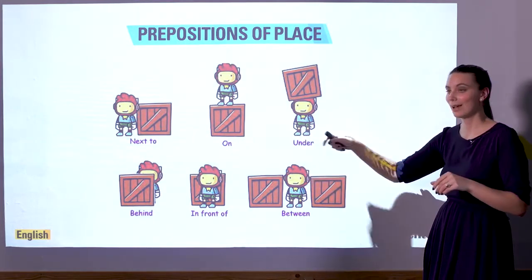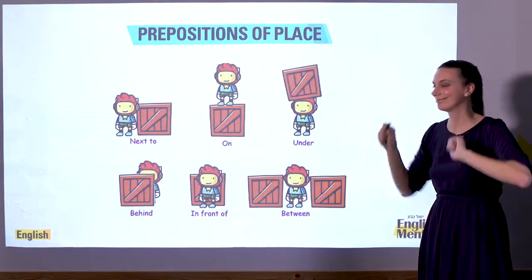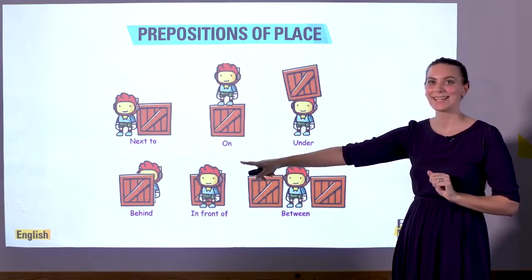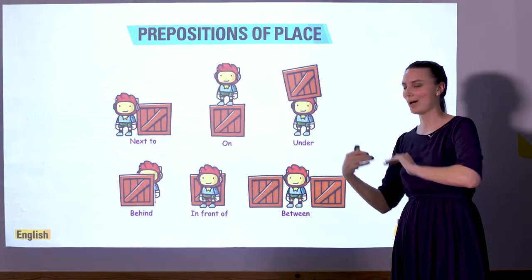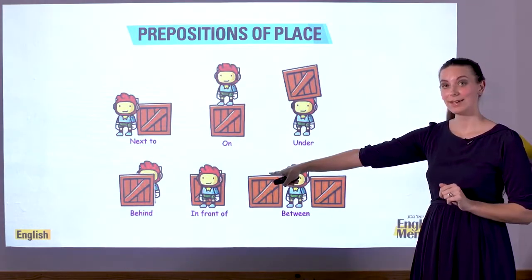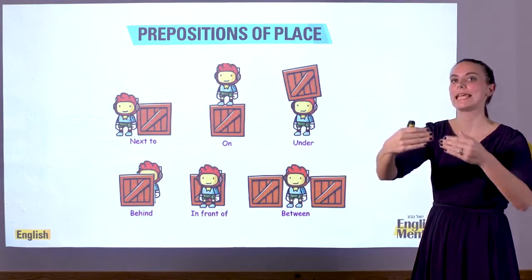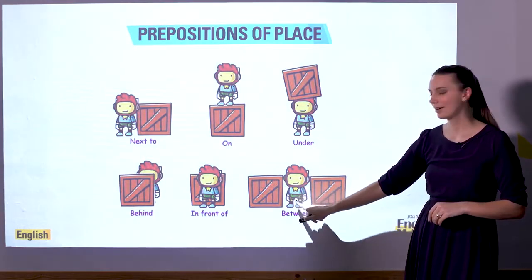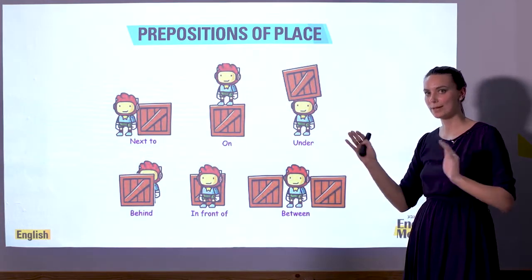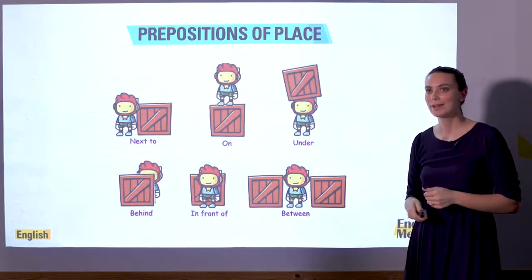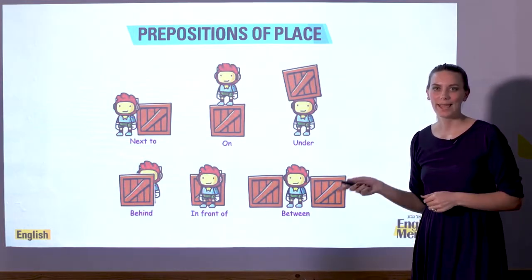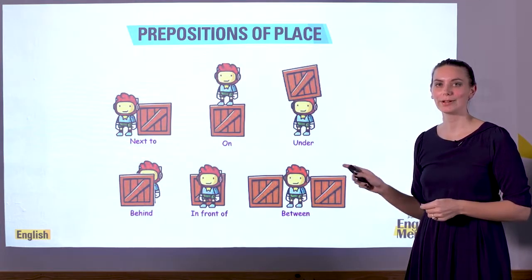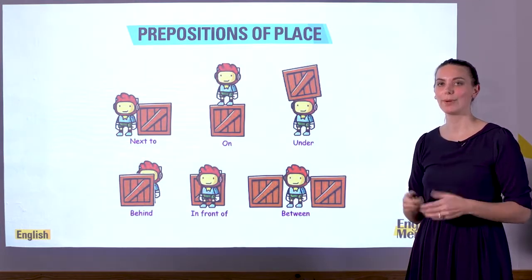He is under the box. And over here, he is behind the box. And here we can see him, so he is in front of the box. And here he is between the 2 boxes. So we'll practice more of these examples in class, but these are very good prepositions of place to know about.